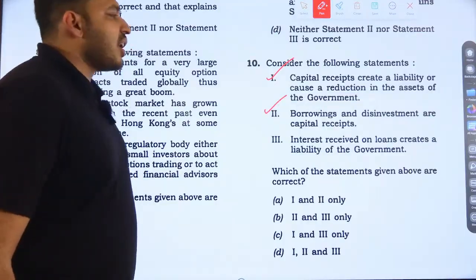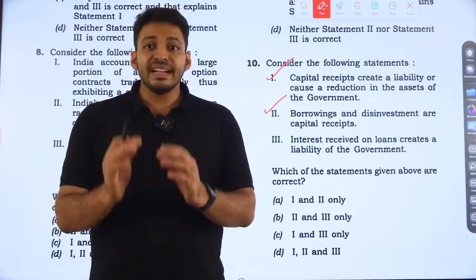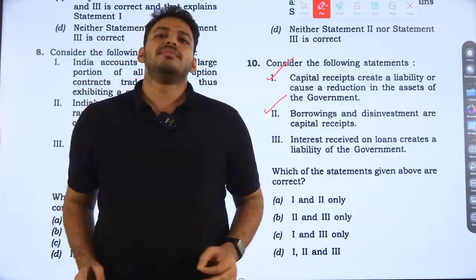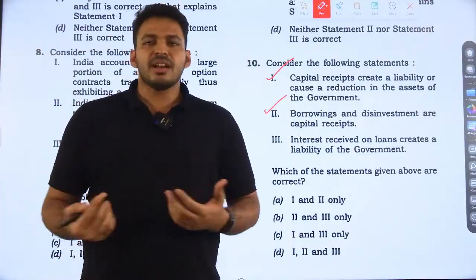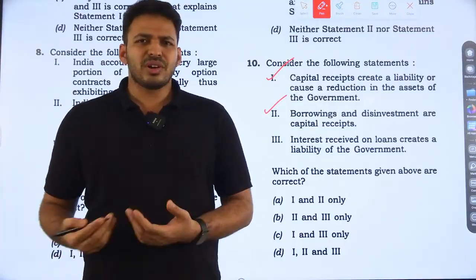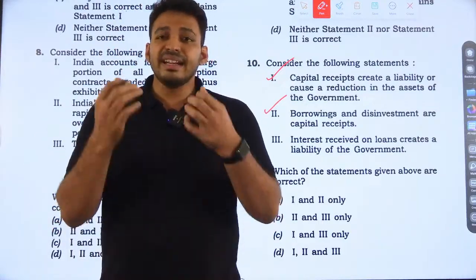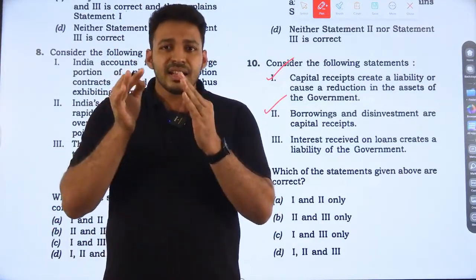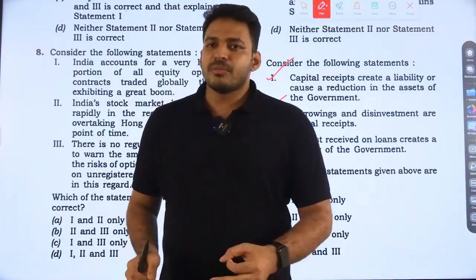Interest received on loan creates a liability of the government. Interest received on loan: the government gave a loan, like a bond or gilt-edged security. The government gave a loan, and the interest received by the government for that loan is a liability for the government. Is that the right answer?